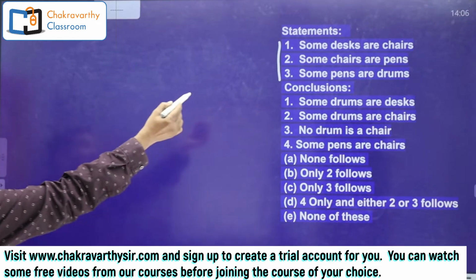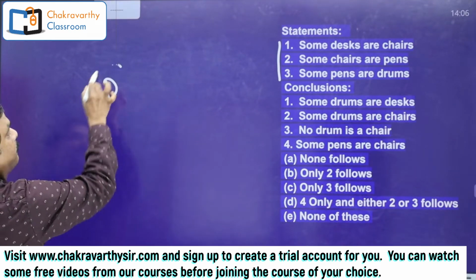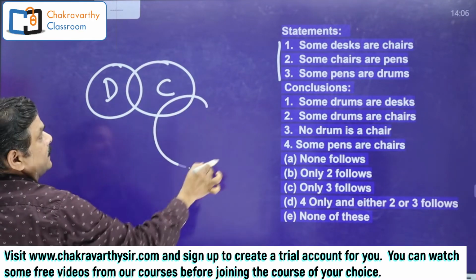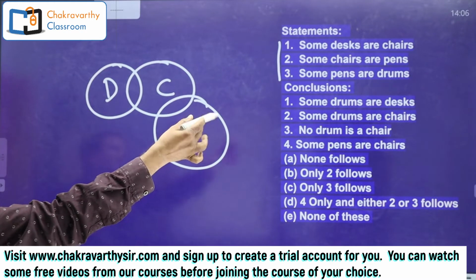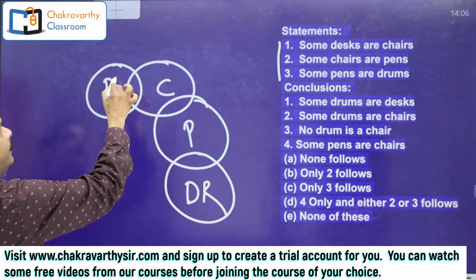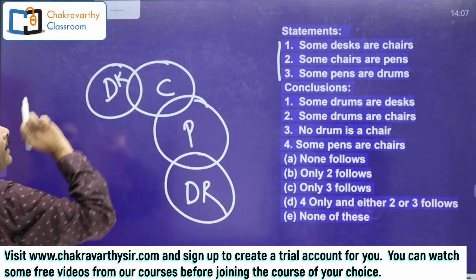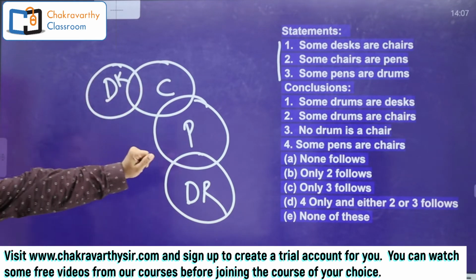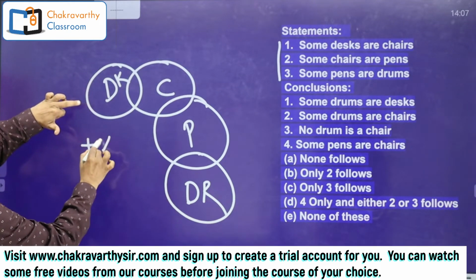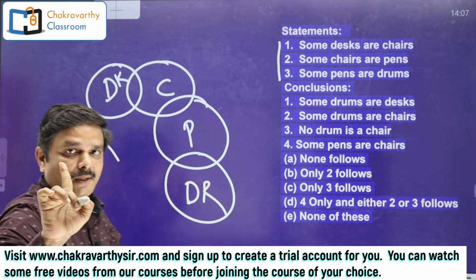How is that? Some desks are chairs. Quickly go for that. Some chairs are pens. Over. Next one is some pens are drums. All are drums, D-R I am writing. Desk, D-K I am writing. Okay. Now quickly go for the conclusion. Some drums are desks. Drums, desks. Positive conclusion. No. Keep positive here in the basic method I told you.